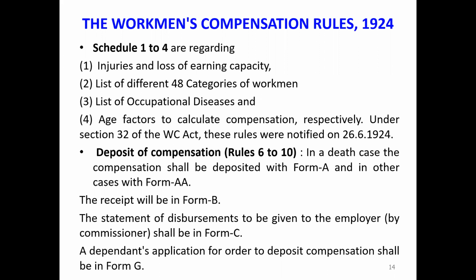We have already discussed that all compensation generally goes through the commissioner of this Workmen Compensation Act, and it is clearly mentioned that it shall be in Form C. A dependent's application for an order to deposit compensation shall be in Form G. If there is a fatality case, if there is a death, then the dependent is liable to get that compensation, and that is why this Form G, the dependent's application, is there.